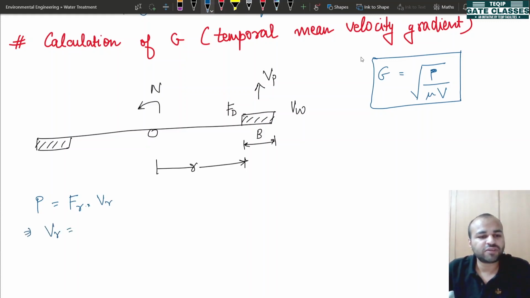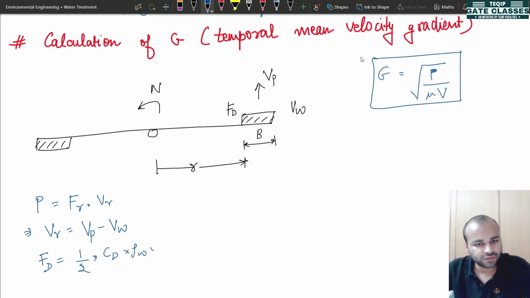Here the relative velocity is the difference between the velocity of pedal and the flow velocity or velocity of water. Okay. And your drag force is given by half times drag coefficient multiplied by density of water, then your area multiplied by square of relative velocity.